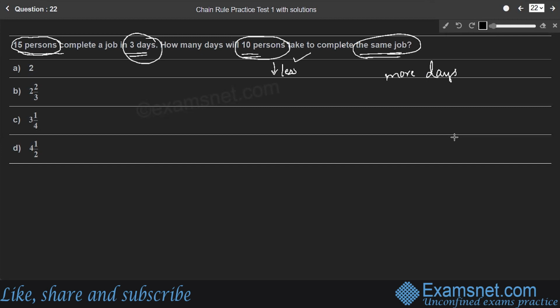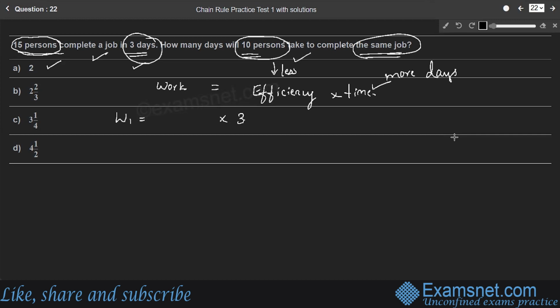Therefore, here, if 15 persons take 3 days of time to complete the job, so let the job be any work, right? We'll consider it as W, so W as the work. We know that work is always efficiency into time. In general, the formula for work is efficiency into time, right? To complete a work, let W1 be the work to be completed. 15 persons are taking 3 days of time.